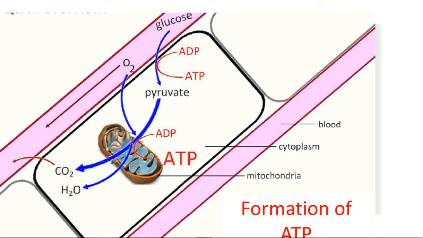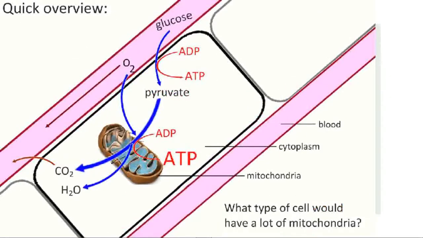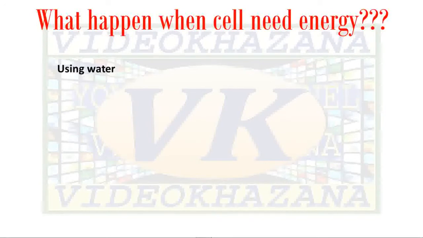That is a different topic. We will discuss it later. So, understood this complete process: glucose and oxygen entering the cell, and ADP also entering the mitochondria. This glucose and oxygen also enter the mitochondria. The chemical reaction takes place in the mitochondria itself, and energy is produced in the ATP and stored there.